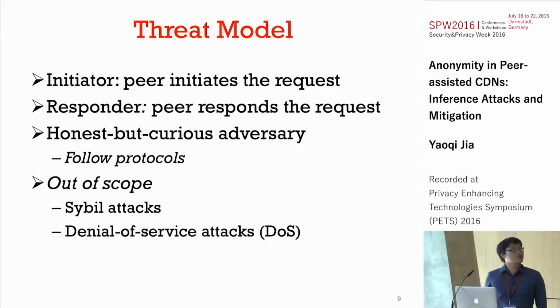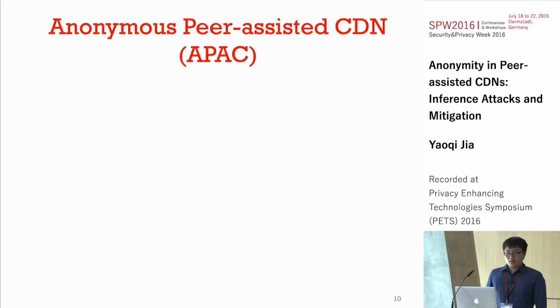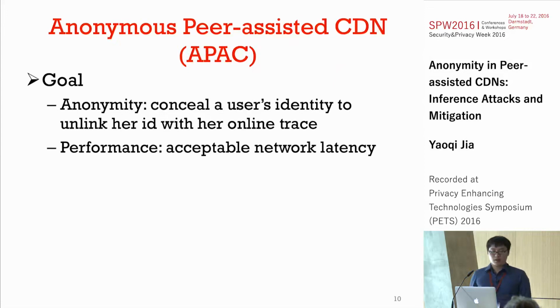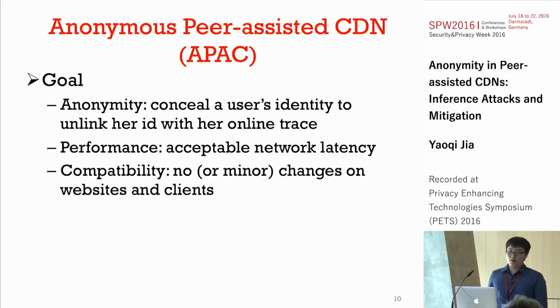We have three goals for our system. The first is anonymity. Our system should conceal a user's identity to unlink her ID from her online trace. And also, performance and compatibility are within our considerations.